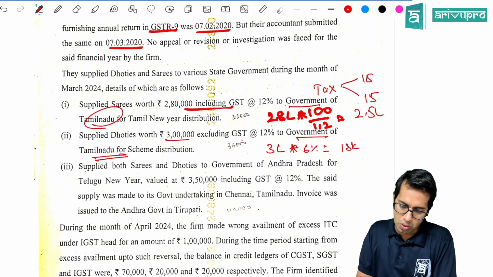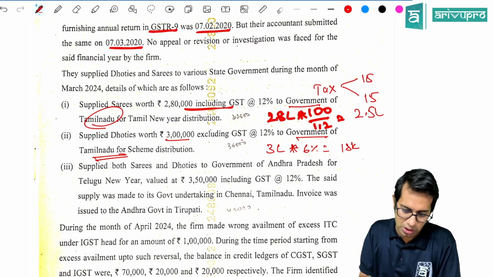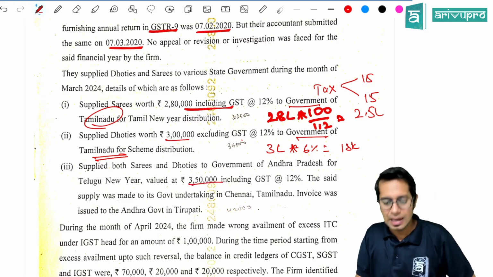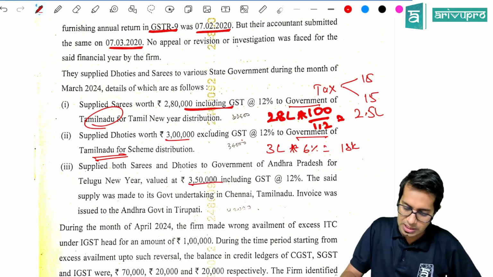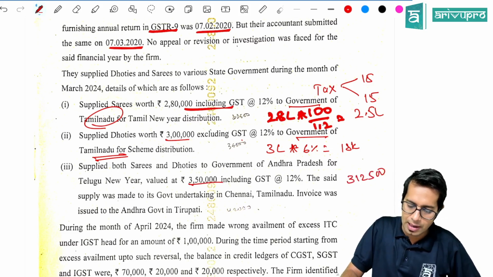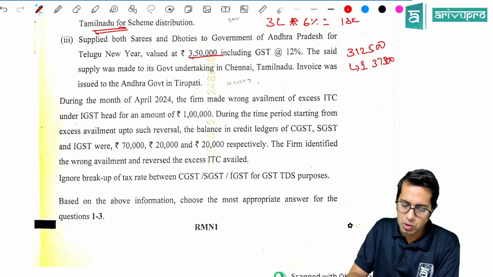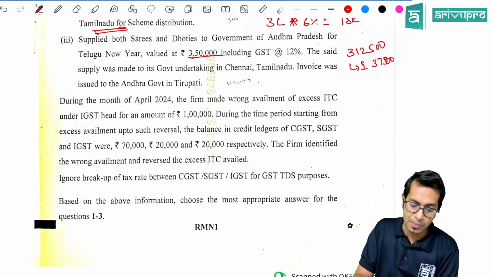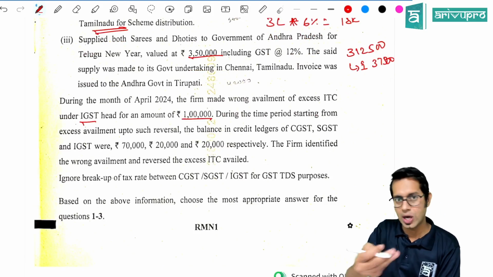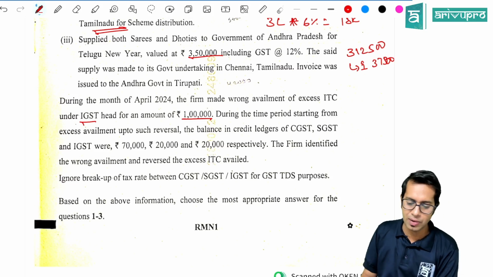So he supplied to the government of Andhra Pradesh for the new year, valued at rupees 3,50,000, including GST. So the amount excluding GST will come to 3,12,500. And on this, IGST is required to be charged how much, sir? 37,500 rupees. Now, during the month April 24, the firm made wrong availment of input tax credit of 1 lakh rupees. So IGST wrongly they have availed 1 lakh rupees.